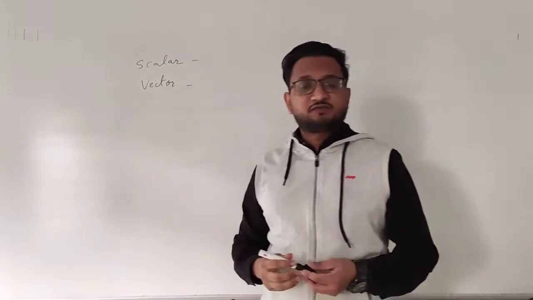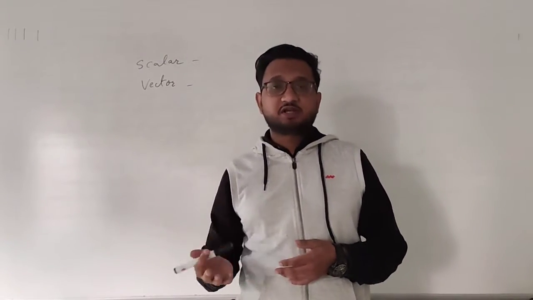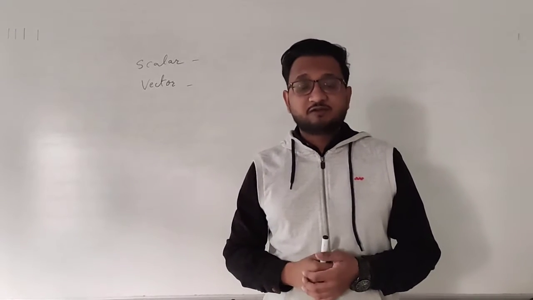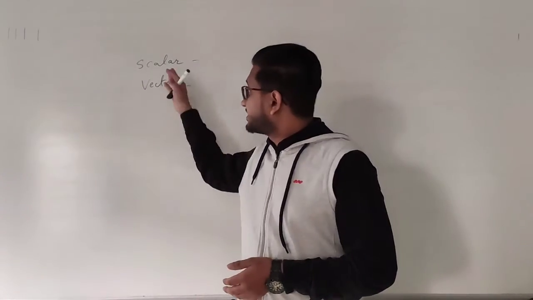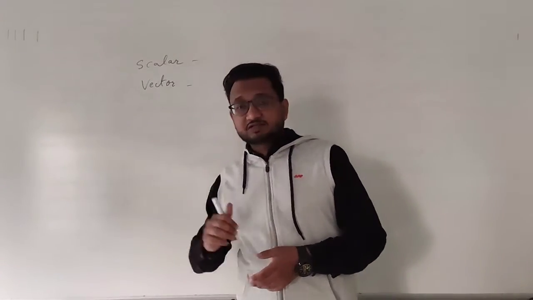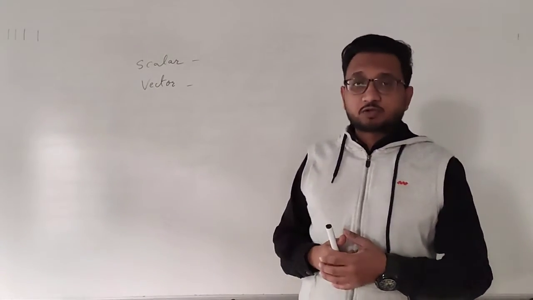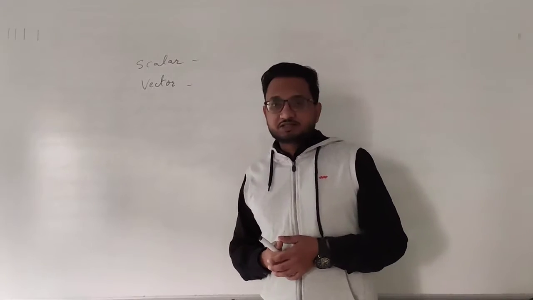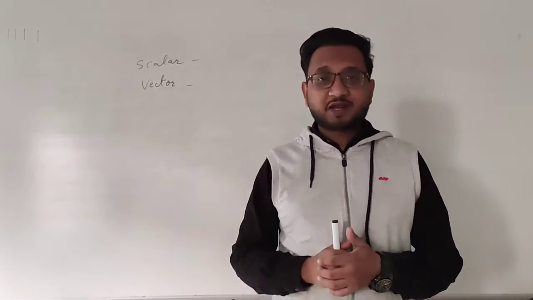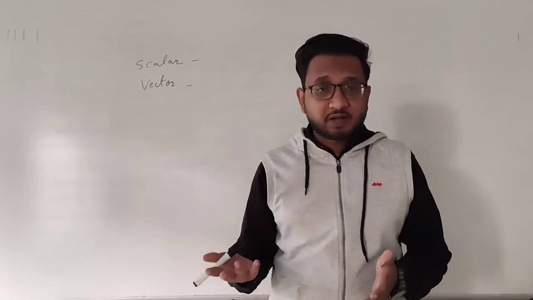So, whenever you are studying physics, the physical quantities like distance, displacement, speed, velocity, mass, weight, everything, whatever you do, those are known as physical quantities, and they can be categorized into these two. Okay? First one is scalar and second one is vector. Now, what's the difference between the two? The difference is that in scalar quantities, there is only magnitude. What is magnitude? That means such physical quantity can only be described by a number.